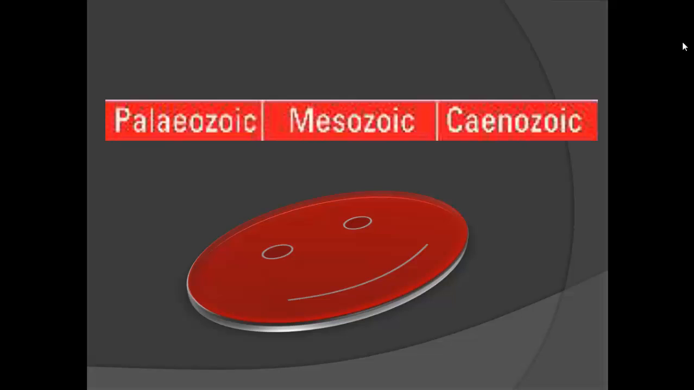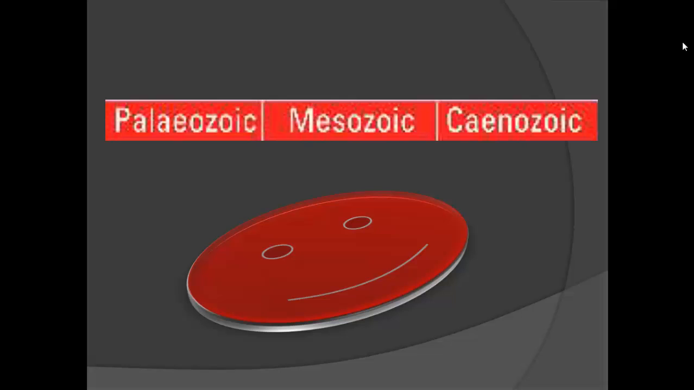So the oldest one is Paleozoic. Then Mesozoic came after that, and finally we have Cainozoic. These are the 3 geological times. And the oldest one is Paleozoic, then Mesozoic and Cainozoic.